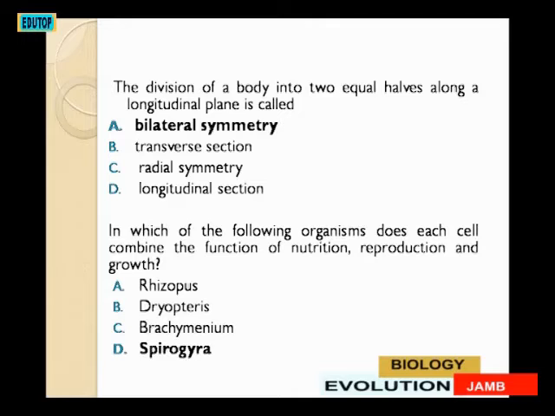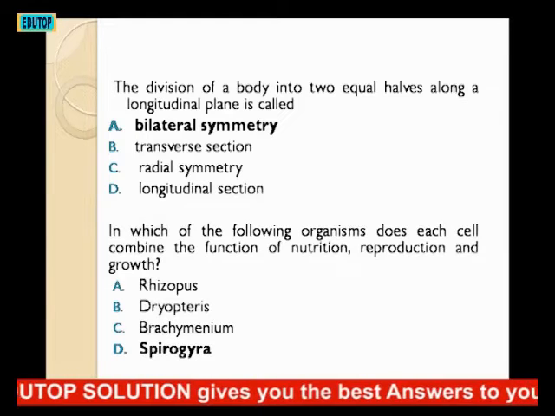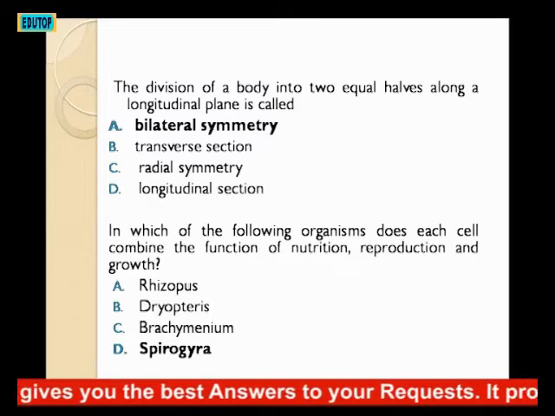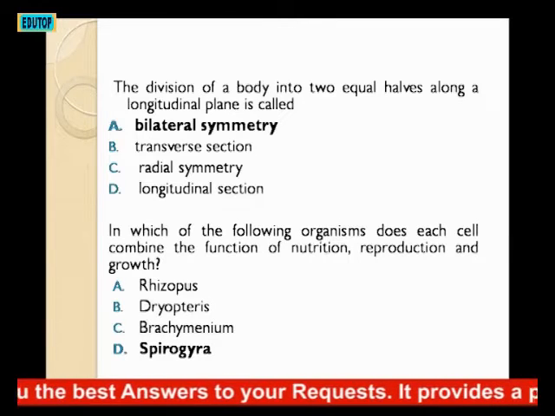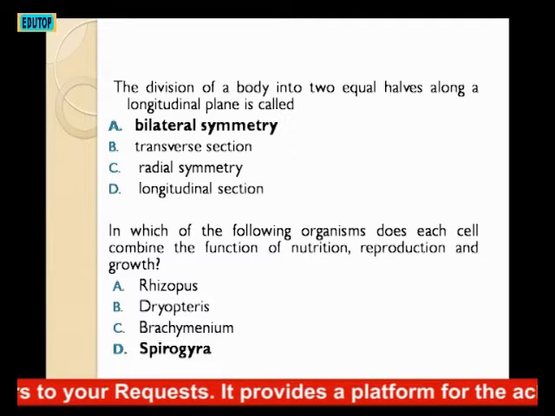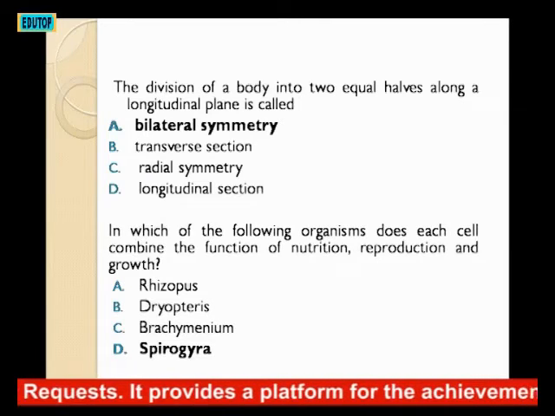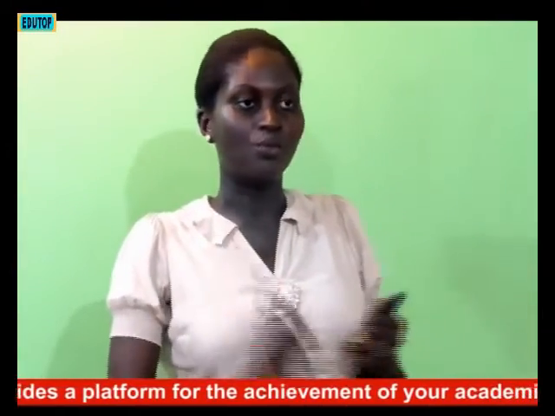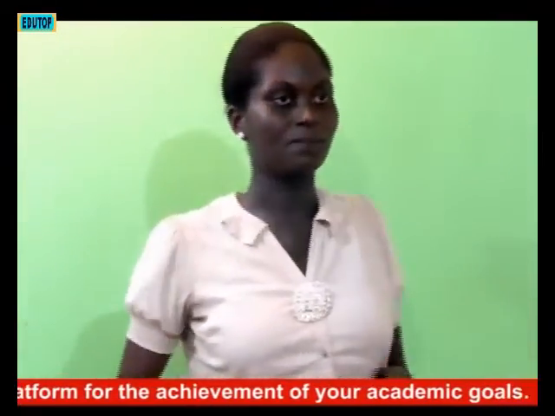Then the next question. In which of the following organisms does each cell combine the function of nutrition, reproduction, and growth? A. Rhizopus. B. Dryopteris. C. Brachymenius. D. Spirogyra. Spirogyra is the one in which the cell combines the function of nutrition, reproduction, and growth.